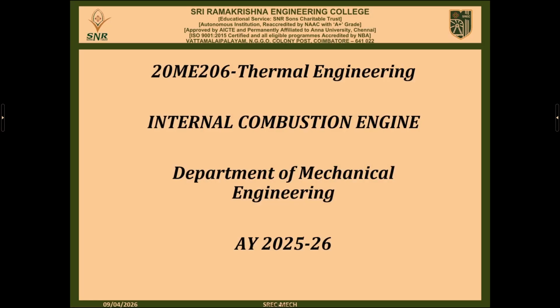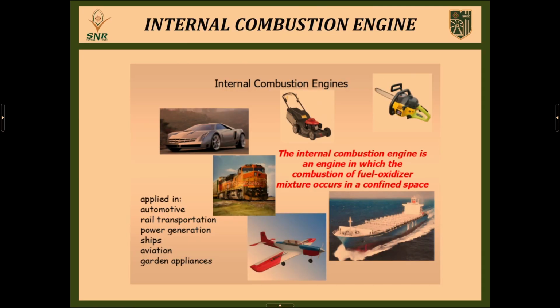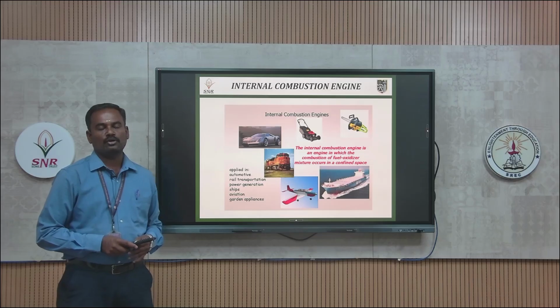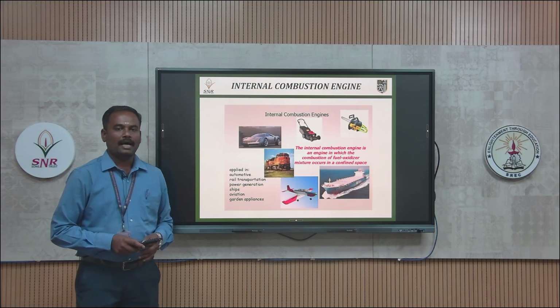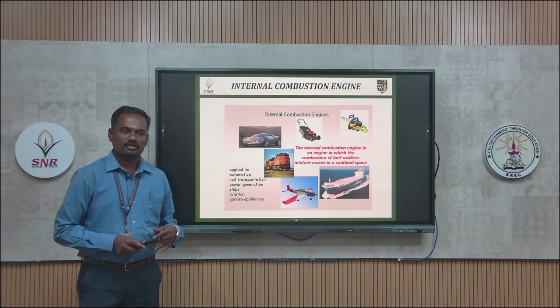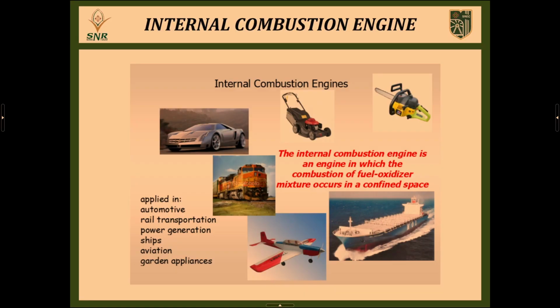Okay, let's start with the internal combustion engine. What is meant by an internal combustion engine? An internal combustion engine is an engine in which the combustion of a fuel-oxidizer mixture occurs inside the combustion chamber. In an internal combustion engine we use fossil fuels like petrol and diesel for burning. The chemical energy of the fuel is first converted into heat energy inside the combustion chamber, and after that the heat energy produced by burning the fuel is converted into mechanical energy, called rotational power.